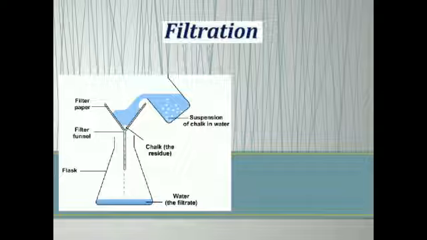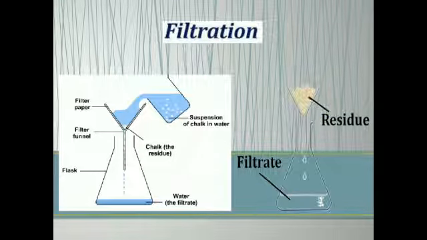Now there is clear water in the flask. So filtrate is the clear liquid that passes through the filter paper and is collected in a container during filtration. And what is residue? Residue is the insoluble solid material that is left over on the filter paper after filtration. Have you got it? Now this process is known as filtration.